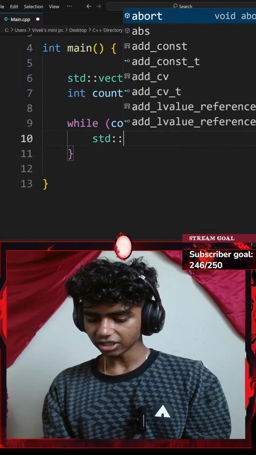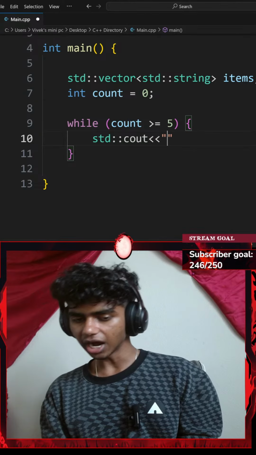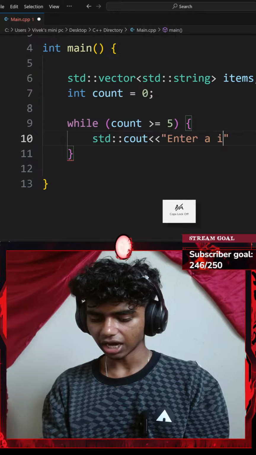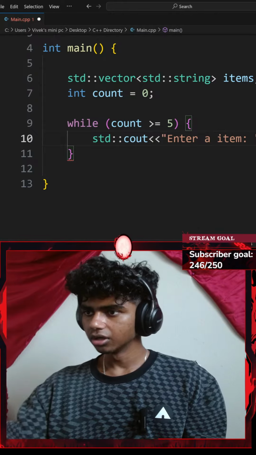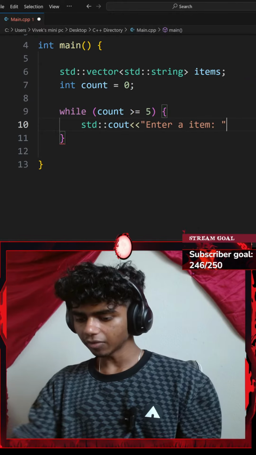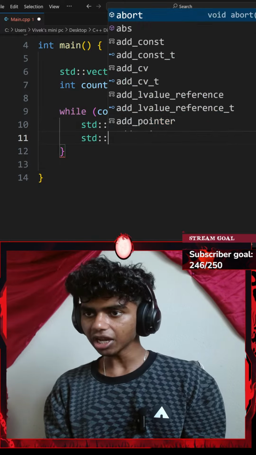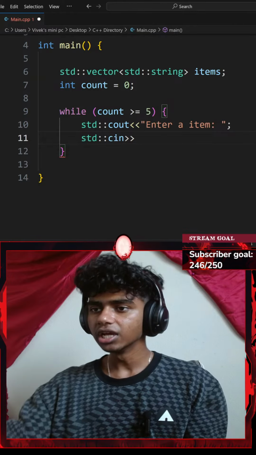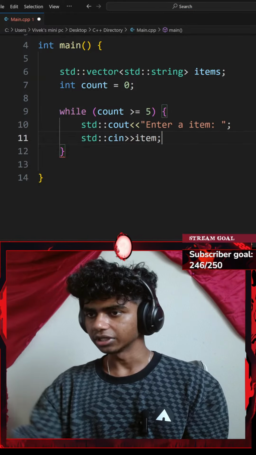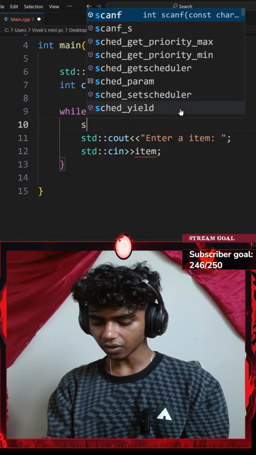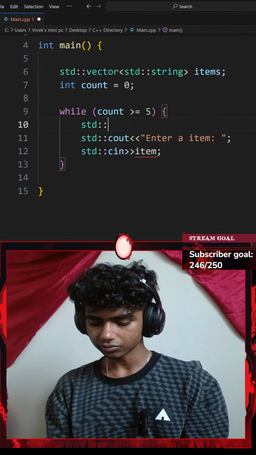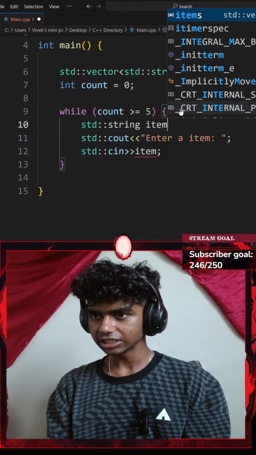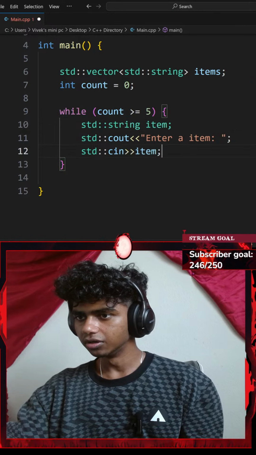Okay, I'll go with a standard console output with an insertion operator. I want to be inserting something like, enter an item. I'll end that with a semicolon, and then let me go ahead and add a standard console input with an extraction operator. This is going to be my item variable that I did not create till now. So let's go ahead and create a standard string of, let's say, item. There we go.